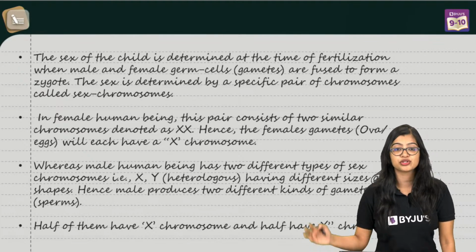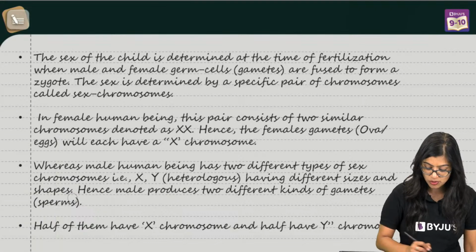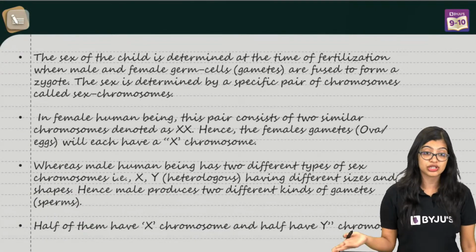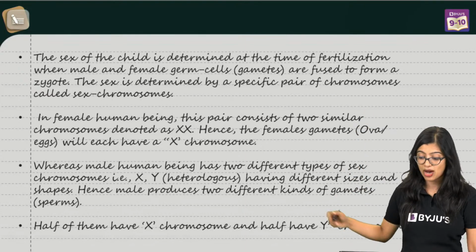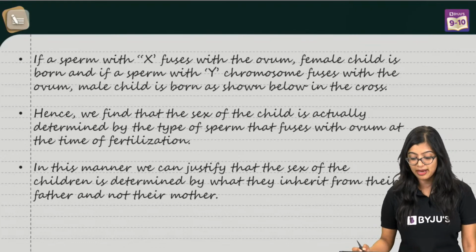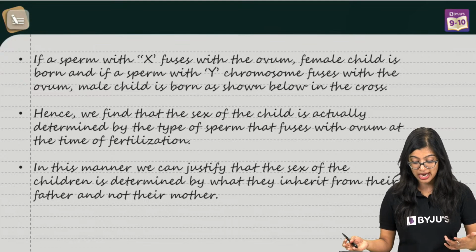So all you need to do is to write that, right? So you need to write two parts of it. You need to mention the sex chromosomes part and mention half and why haploid is necessary, right? So this is the answer. And as you can see, you have to write it down in elaborate points of this sort so that you will be able to understand, right? And we see that in this manner, the sex of the child can be determined.